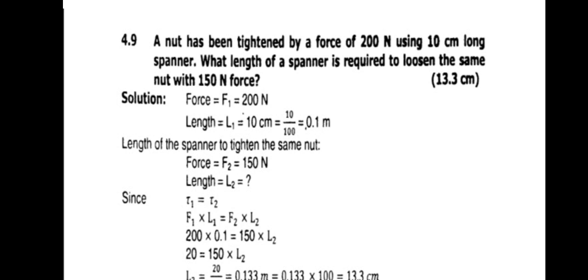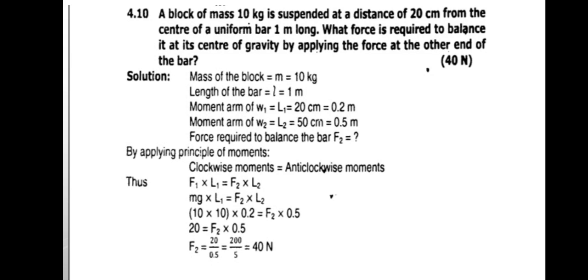Now by putting the values of forces F1, F2 and length L1, we can determine the value of L2, that is 13.3 centimeter.